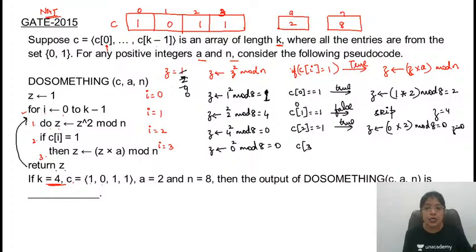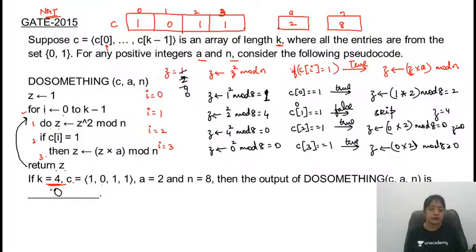C of 3 is equal to 1. Yes, it is true. So execute this statement. Although you need not perform this step, the answer will be 0 only. It will be again the same statement, mod 8. So what is the answer? Obviously the answer for this problem is 0. That is the correct answer. No, Lovejeet, 2 is not the correct answer. Answer for this problem is 0. Is this clear to everyone?